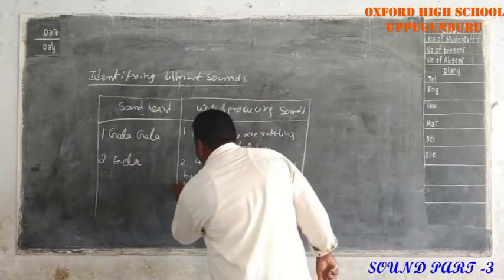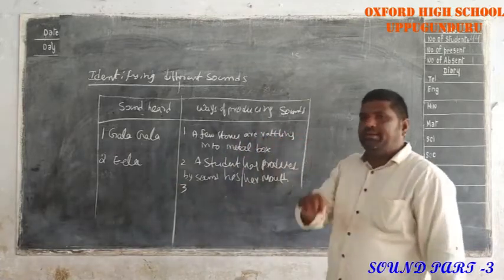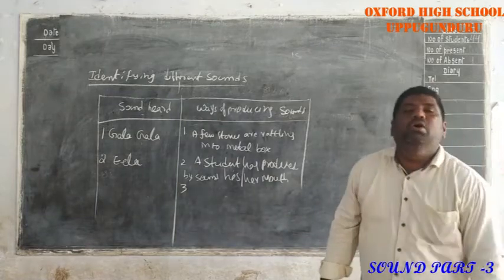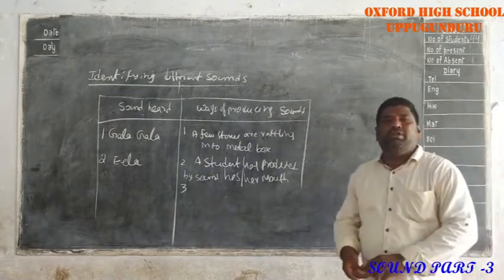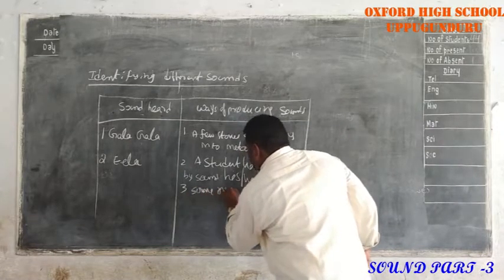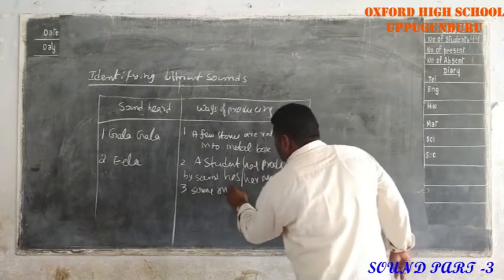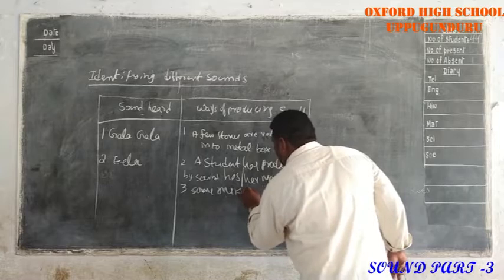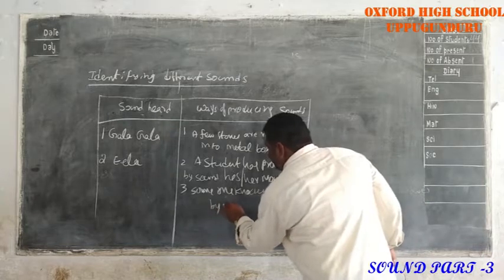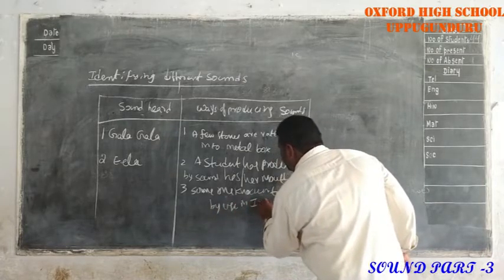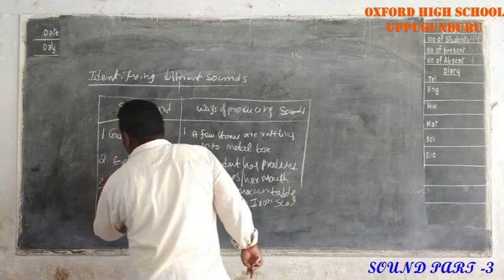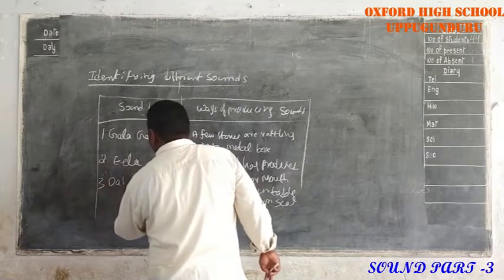Next, the third one. Someone is knocking on the table. Which sound is coming? Daba daba. Someone is knocking on the table using an iron scale. Which sound is coming? Daba daba sound is coming.